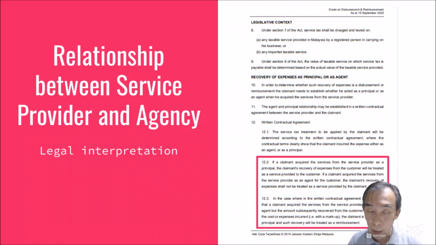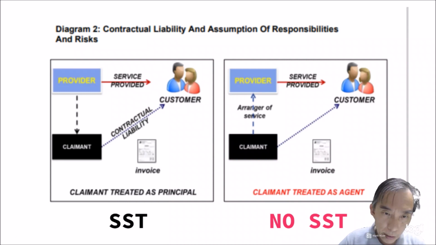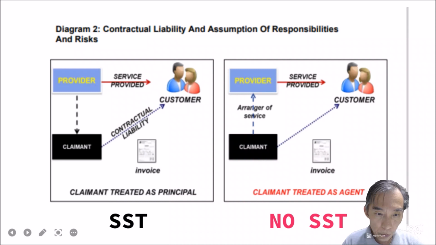So this already makes the scenario that the plumber doesn't have a relationship with the owner, because you control the situation, you control that the 500 ringgit be marked up to 600 ringgit, and therefore charge the owner at 600 ringgit. So therefore this in total is called reimbursement, and reimbursement would attract sales and service tax. Disbursement would not be levied sales and service tax. But what we are seeing in the market, I repeat, what we are seeing in the market, people use the word disbursement and charge GST or SST. So here is the contractual liability and assumption of responsibility and risk. So the first one is SSTable, and the other one is not SSTable.